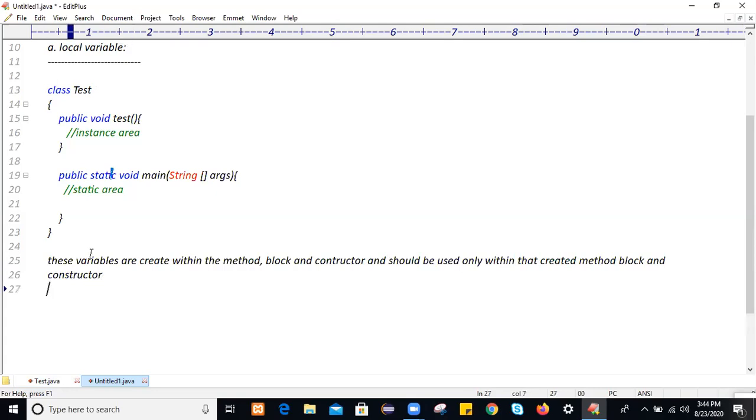So why should we use them only within that created block, method and constructor? When you create a variable within the method, you must understand that.